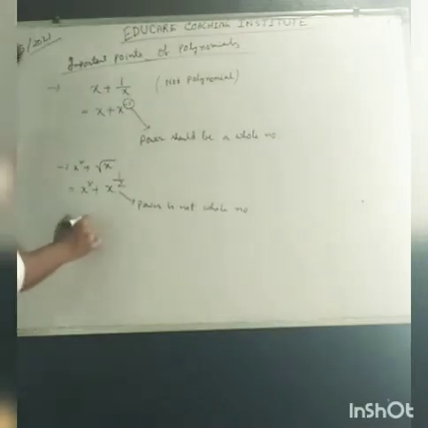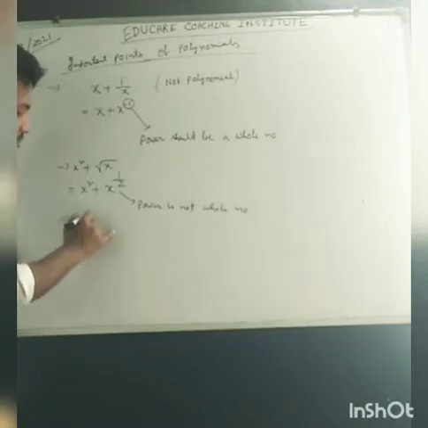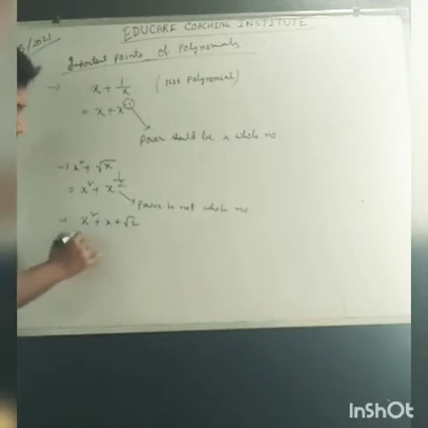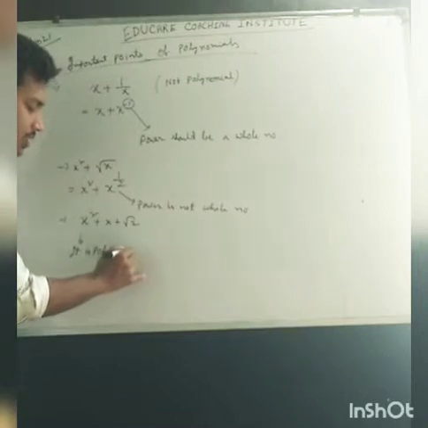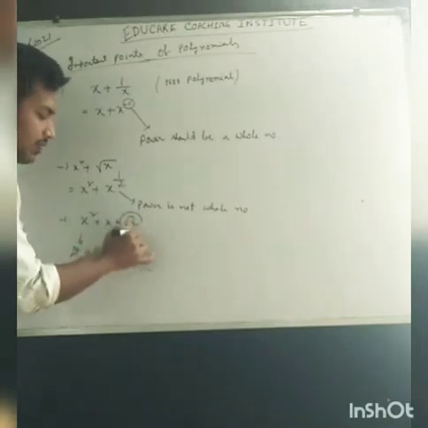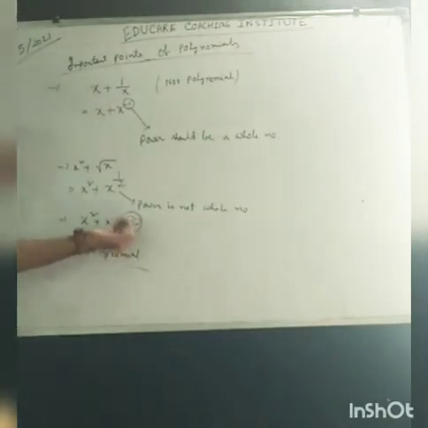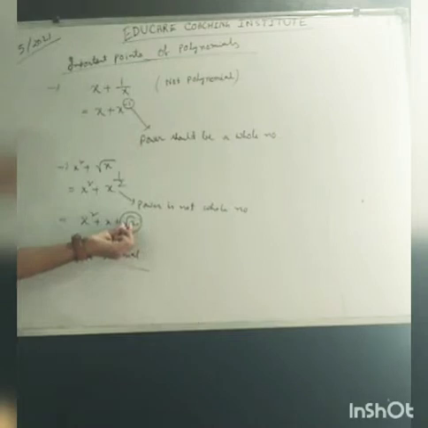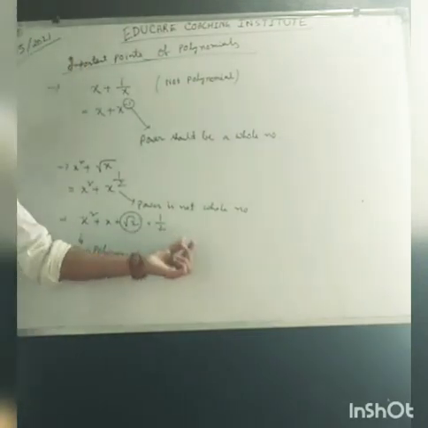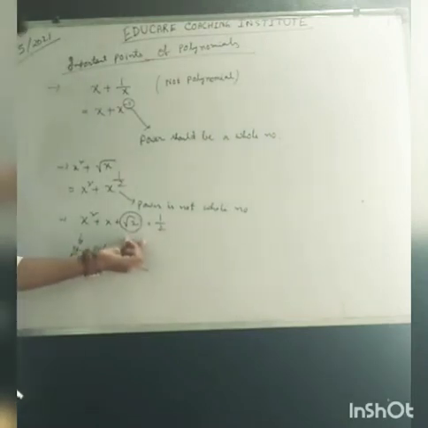But if it is like x square plus x plus root 2, it is a polynomial. Why? Anything other than the variable, like root over 2 or 1 by 2, may be a constant.